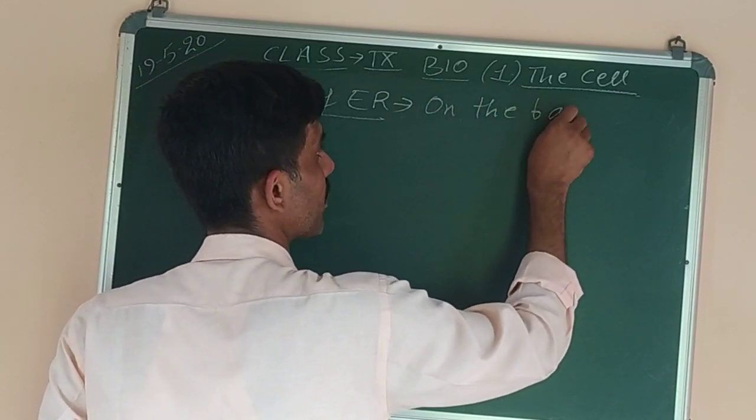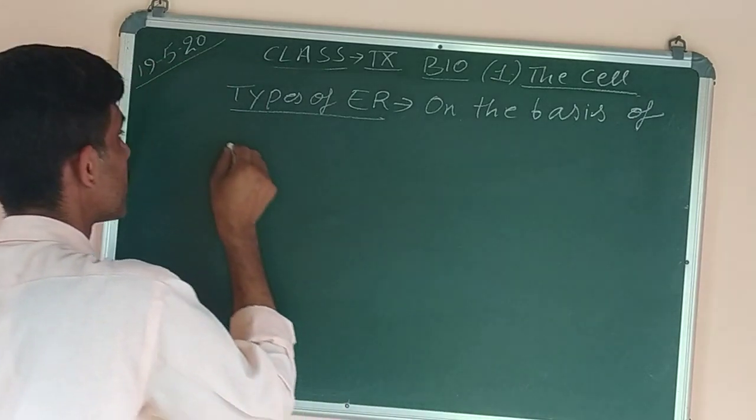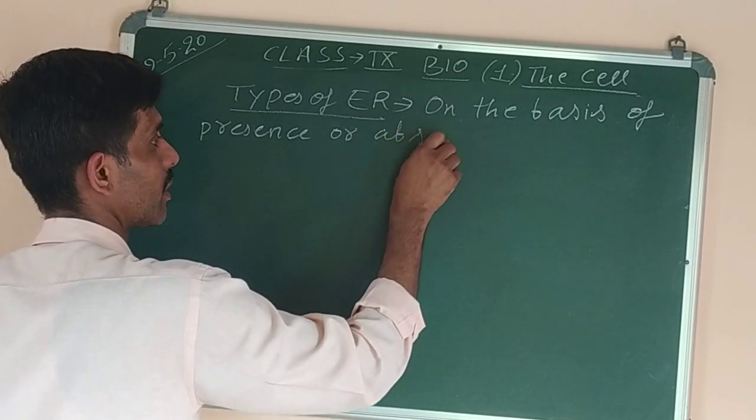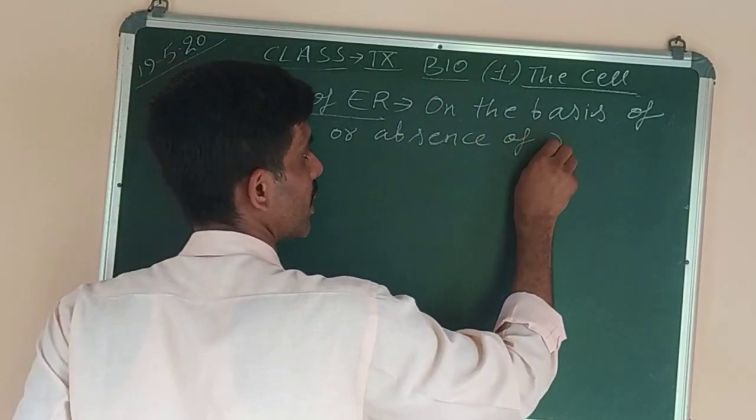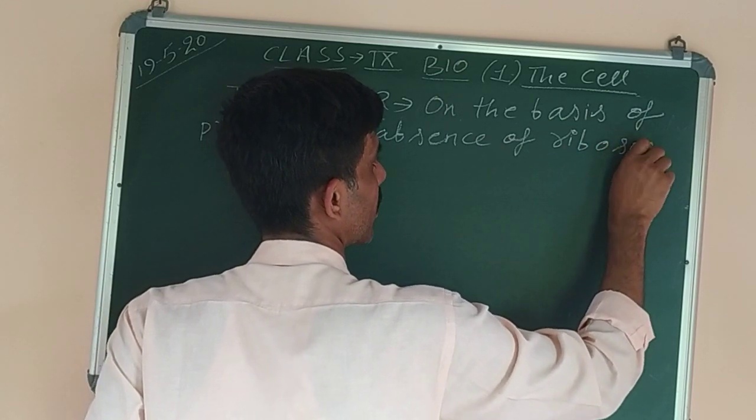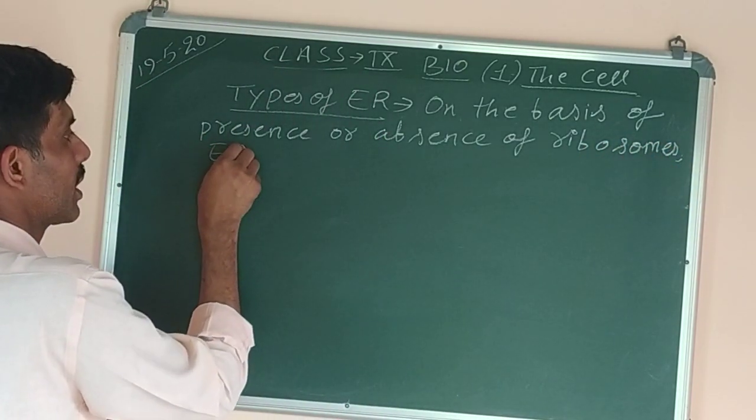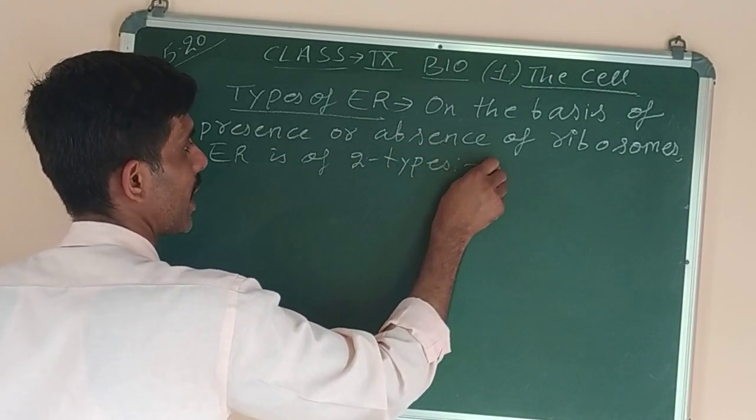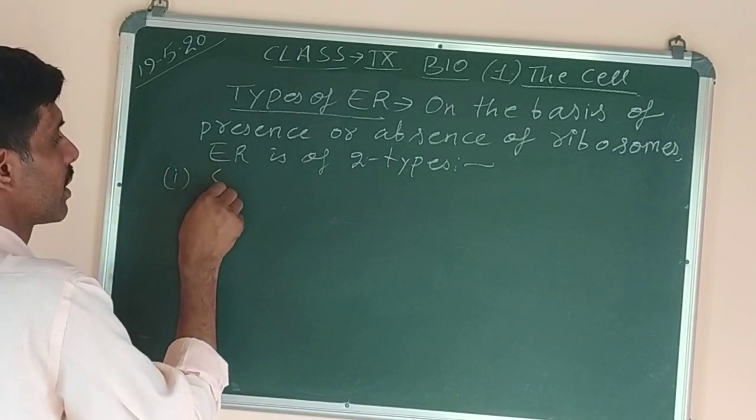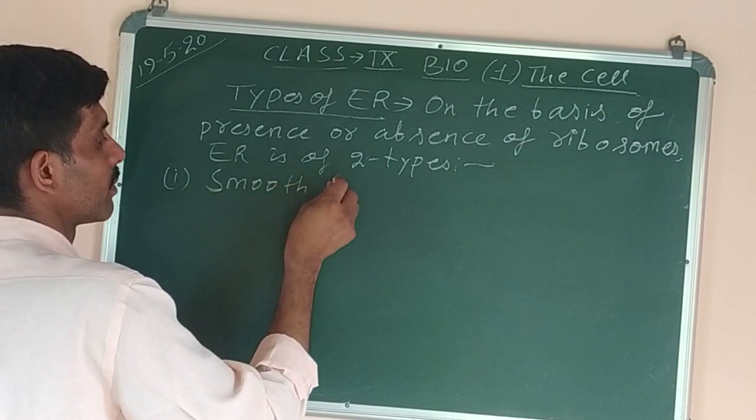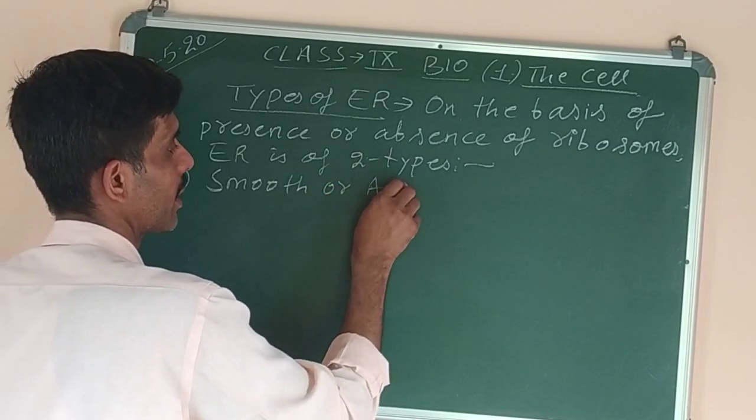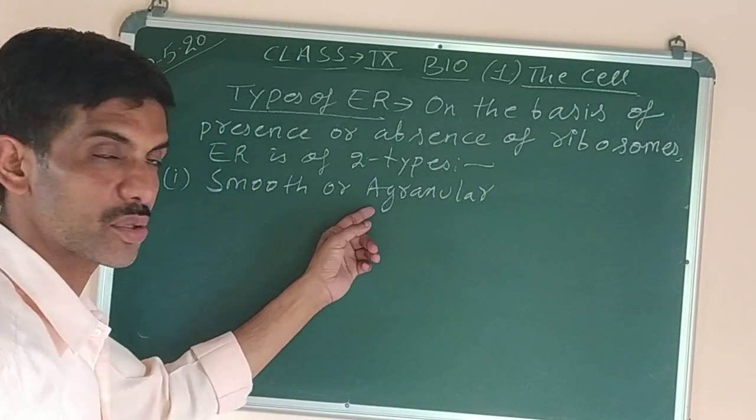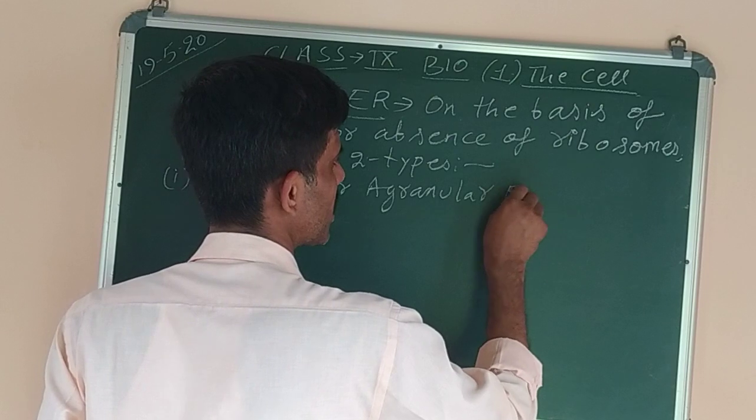On the basis of presence or absence of ribosomes, endoplasmic reticulum is classified into two types. What are they? Number one, smooth or agranular. Agranular means they do not appear like granules, so that's why the word agranular endoplasmic reticulum is also used.